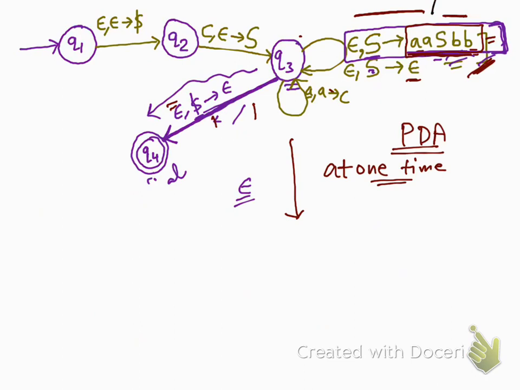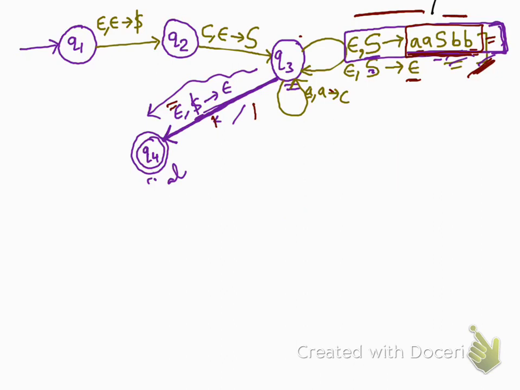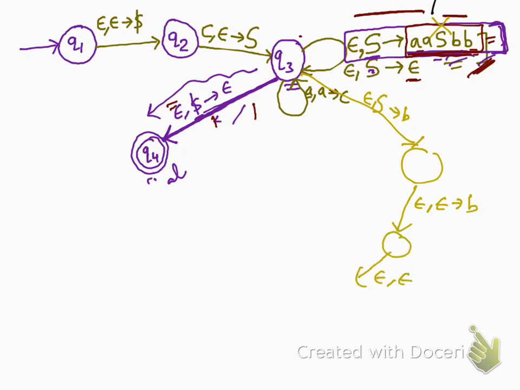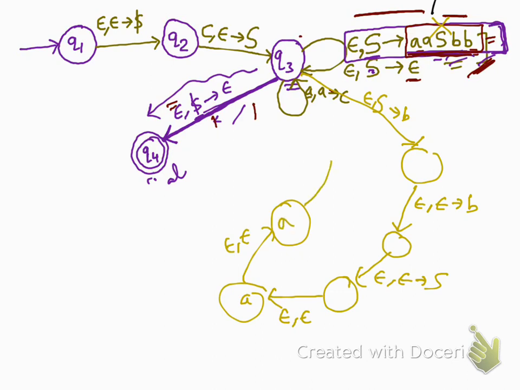So in case you want to do the same thing here with Q3, how can you do that? So from Q3, instead of writing this entire string at once, what we can do is, you can just remove this, and instead of this what you can do is, when you see an S, you first push a B here, come here, then from this B you push another B, then you push S, then we push an A, then we push another A, and we come back to Q3 with just a state change.